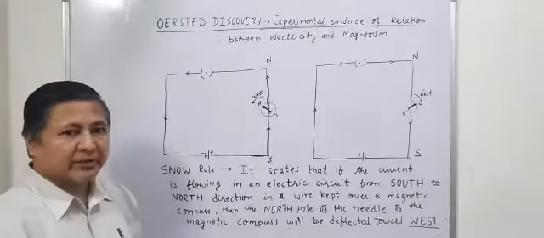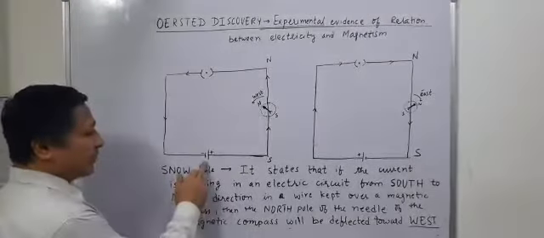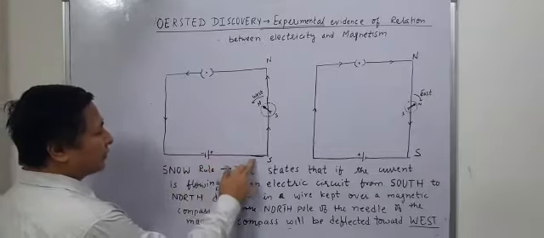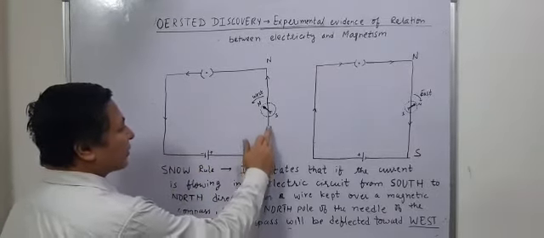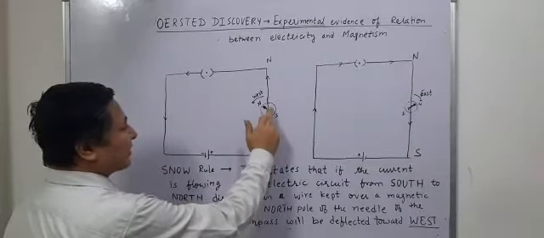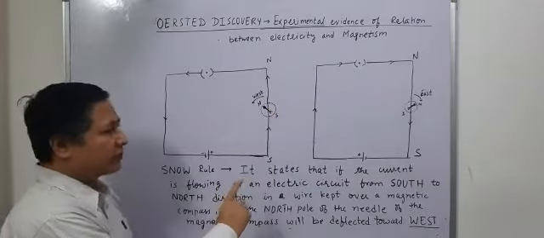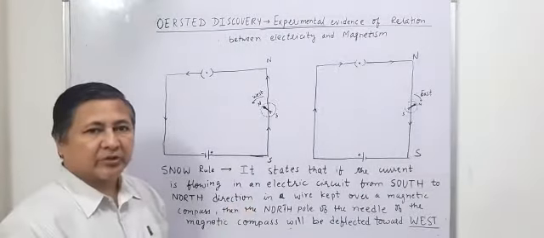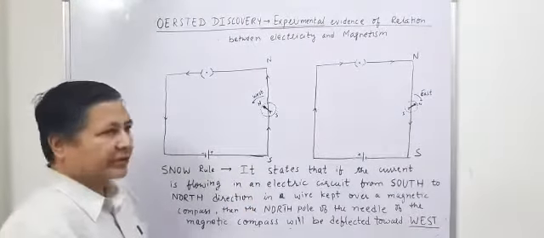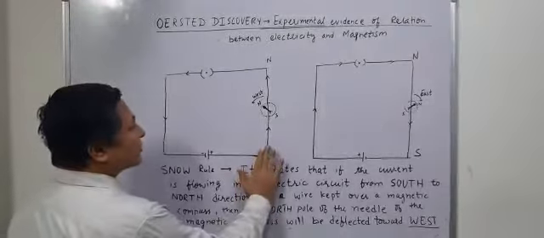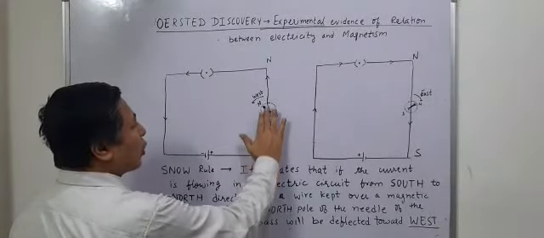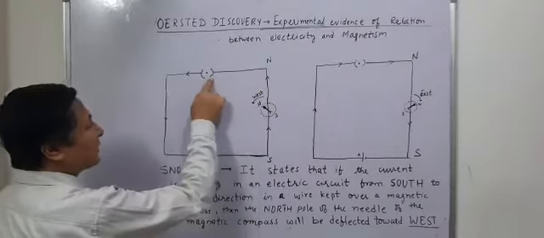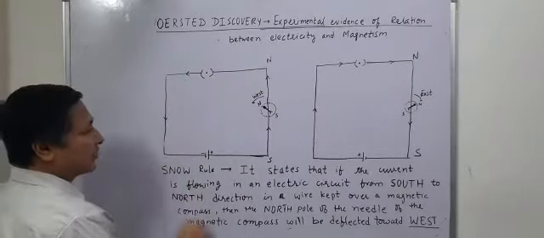Now in this experiment, if you see here, I have connected a battery, and the current is flowing from here. This magnetic compass is kept here, which was earlier in the north-south direction. As you know, if a magnet is suspended, it always aligns itself in the north-south direction. The wire is over the magnetic compass, and this is a plug key here, and the circuit is completed.